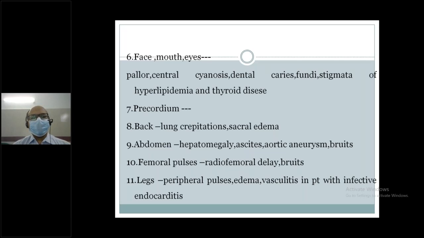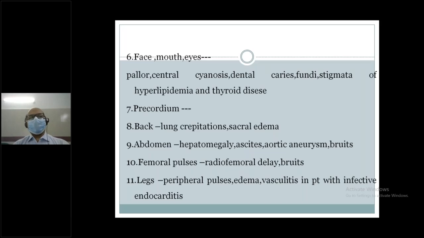Or stigmata of hyperlipidemia in the face, such as corneal arcus or xanthelasma, and thyroid disease, maybe thyroid swelling in front of the neck, and precordium. In detail, you will examine the precordium: inspection, palpation, as well as auscultation.